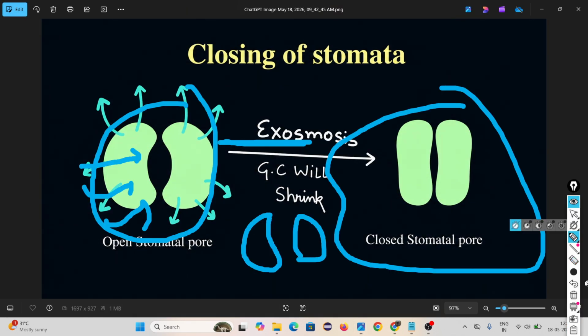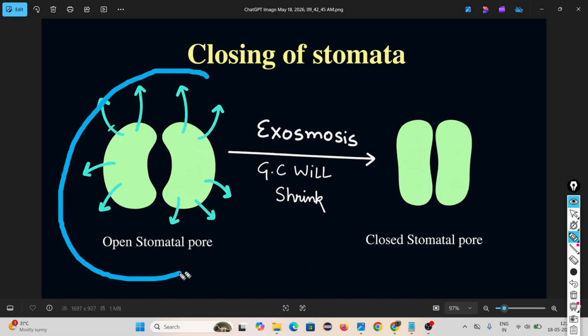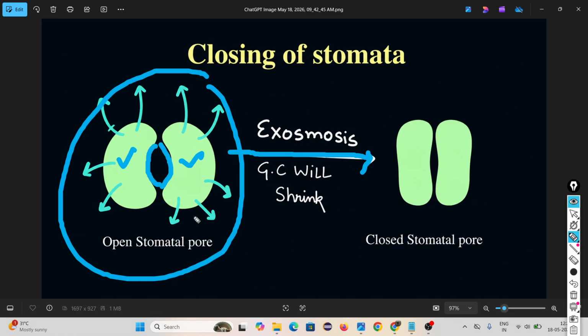Look, now stomata is opening. This is two guard cells. This guard cell is swelled up, and this is called the opening of the stomata. Now water is coming out of the guard cell, means exosmosis. The guard cell is going to shrink, means सिकुड़ जाएगा. That time, look, the guard cells are coming closer to each other and stomata is closed. Okay, you understand about guard cell?